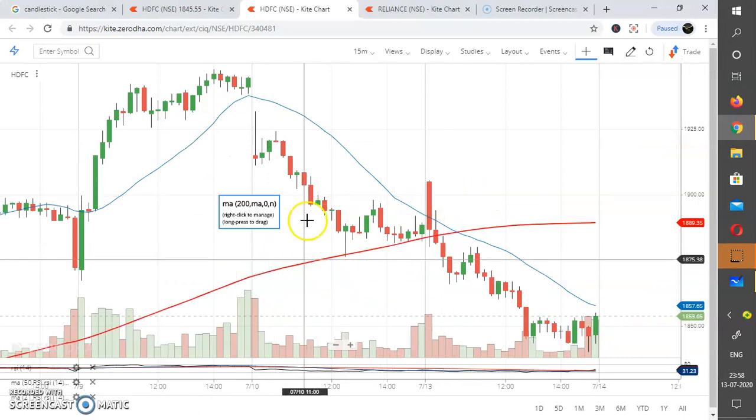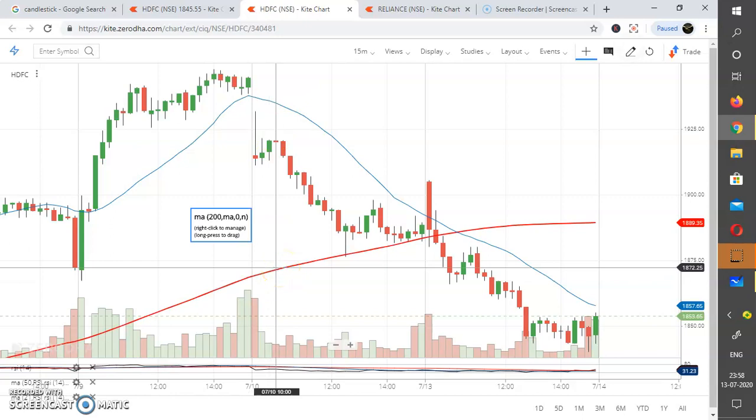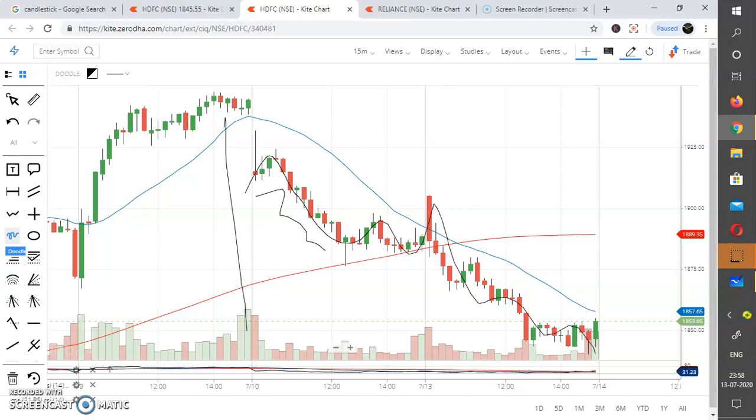Suppose we neglect these things. I'll make a doodle. This is the candle. These are the representations of candles. Here you see the price moves like this. Suppose this is an XY axis.